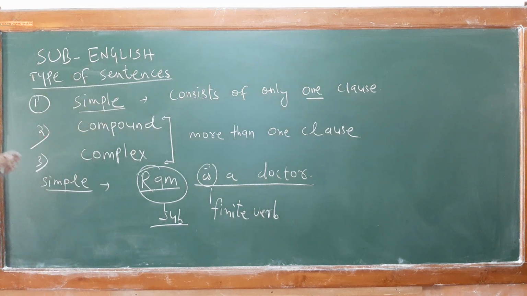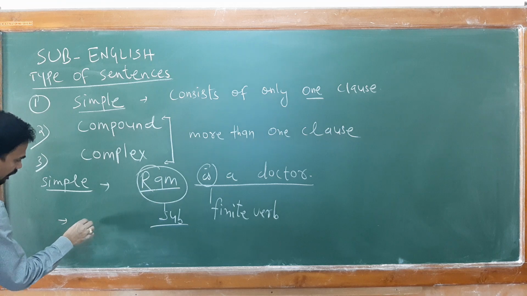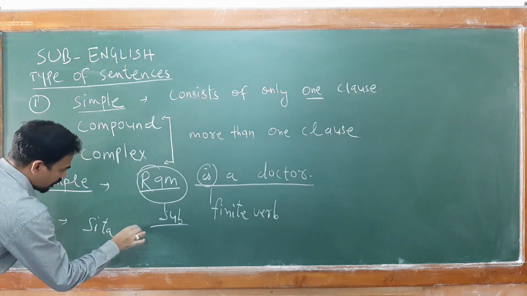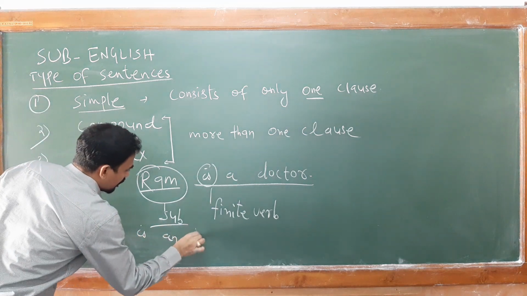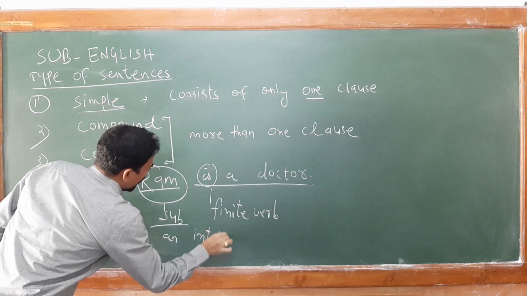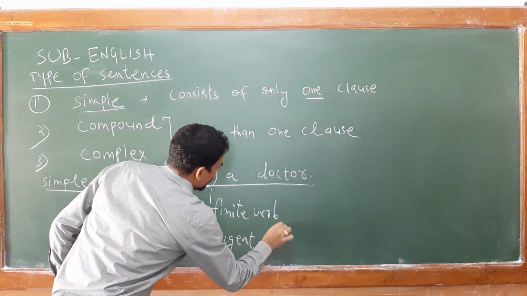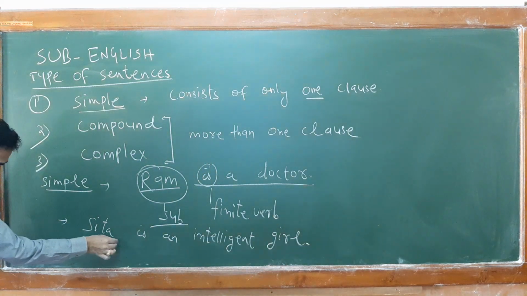Now, one more example of a simple sentence I can provide you. Sita is an intelligent girl.